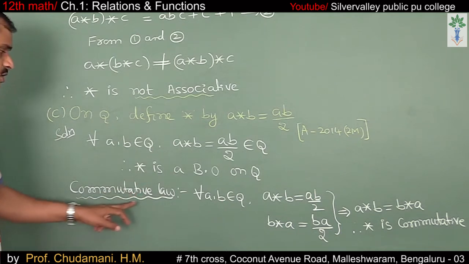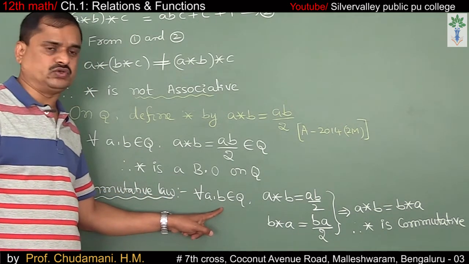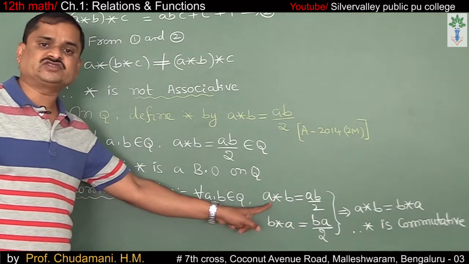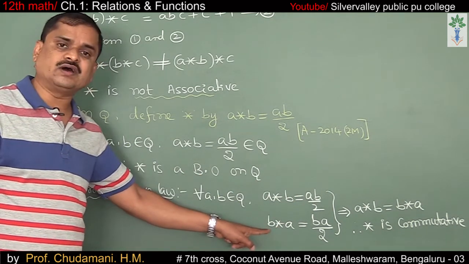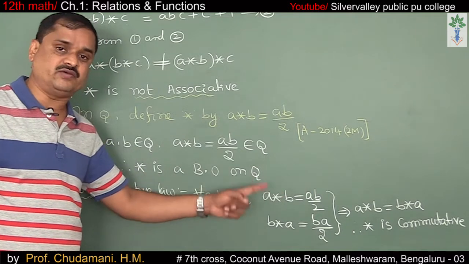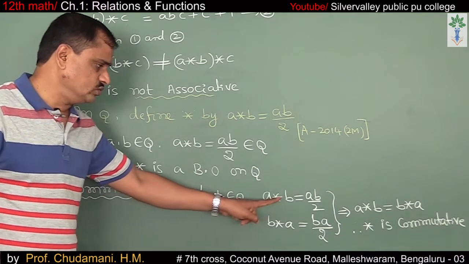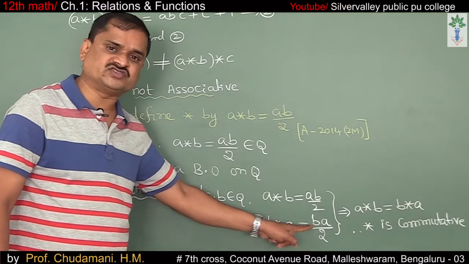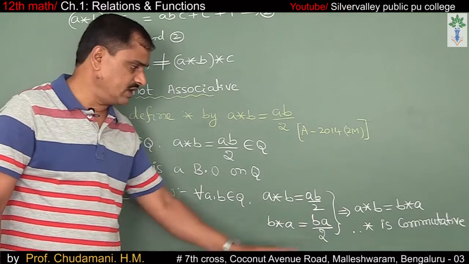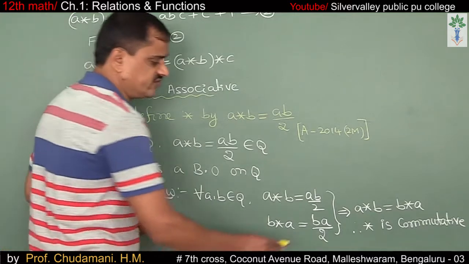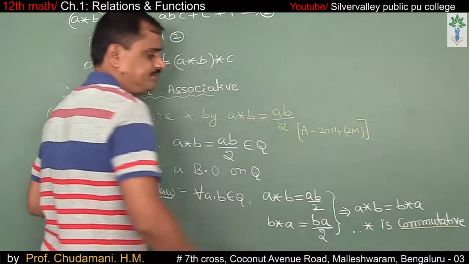Let us verify the commutative law. For all two elements a and b belongs to Q, a star b is equal to ab divided by 2, and b star a is equal to ba divided by 2. Correct. So from these two, ab and ba are one and the same, so a star b is equal to b star a. Therefore, star is commutative.